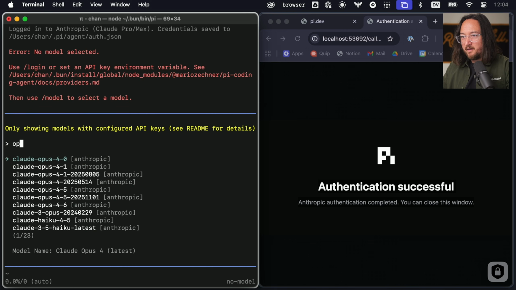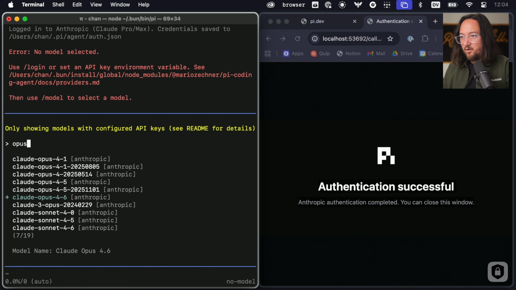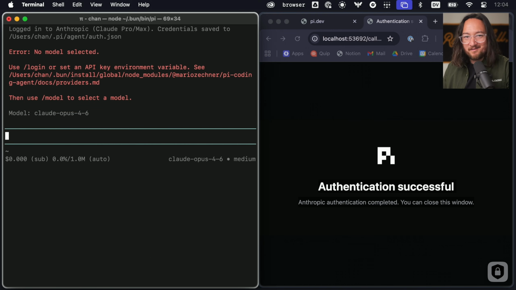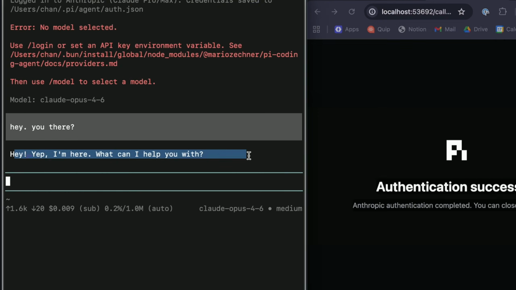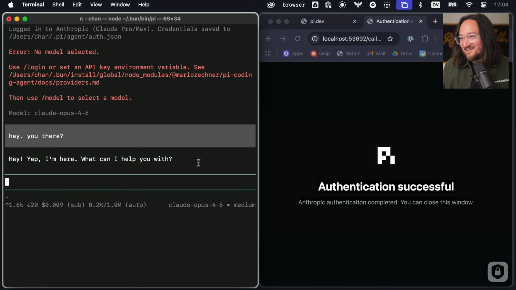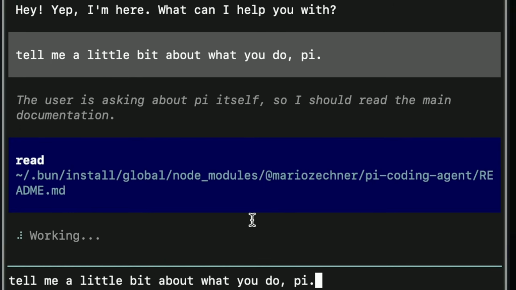Oh, perfect. Okay, can I type in? Yes, I can. So I can filter these down a little bit. Let's do Opus 4.6. Why not? Go all the way. Hey, you there? Yes! What can I help you with? Sweet. I love this. Tell me a little bit about what you do, Pi.